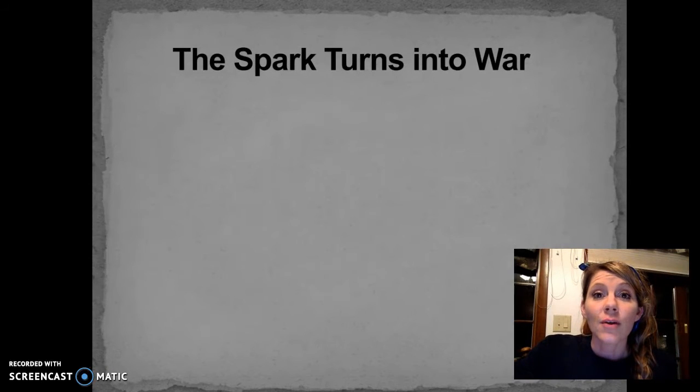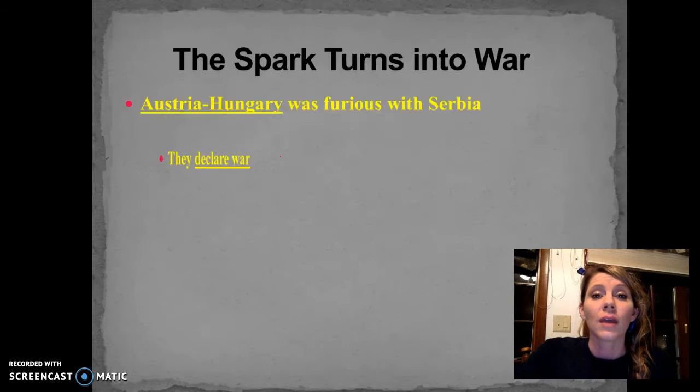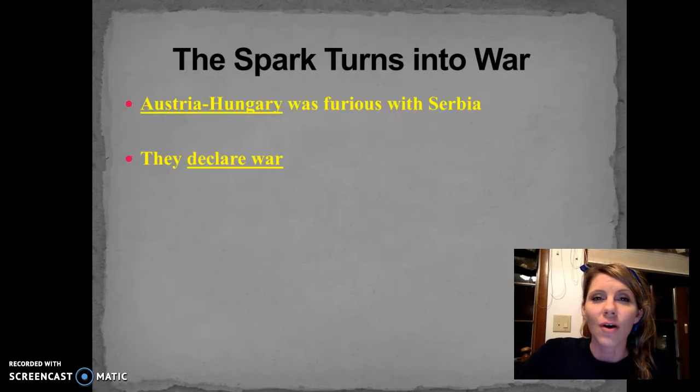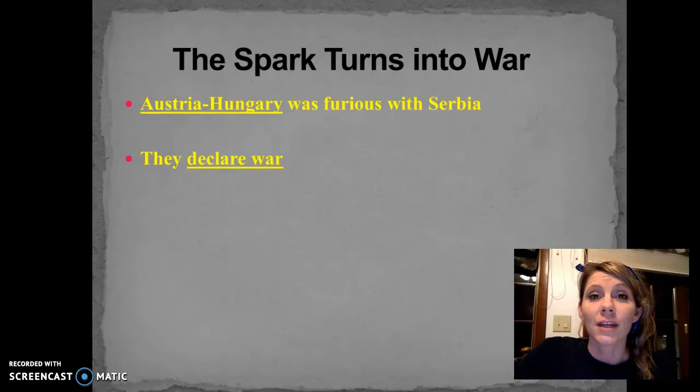So if we think about how this actually turns into a war, Austria-Hungary is really upset with Serbia. That makes sense. So Austria-Hungary declares war on Serbia. That kind of makes sense too. So then we have to think, well, how does this all pull in these other nations? Well, the reason it pulls in these other nations is for the sheer fact that they had all of those alliances made up from 1871 to 1907.